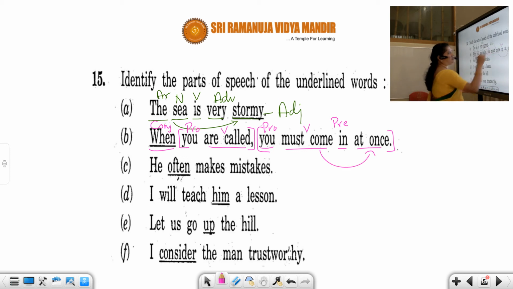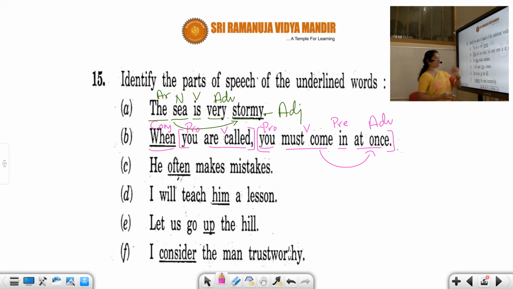At once. Did you understand? So this is adverb. Please don't get confused. Keep on working, you will easily understand. You must come immediately. So, in is preposition, into the room. At once shows time. So it's an adverb of time.